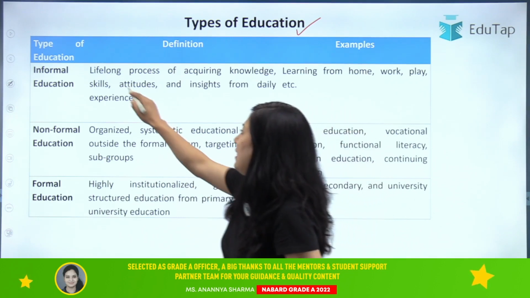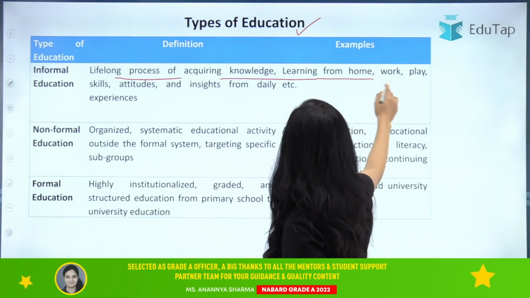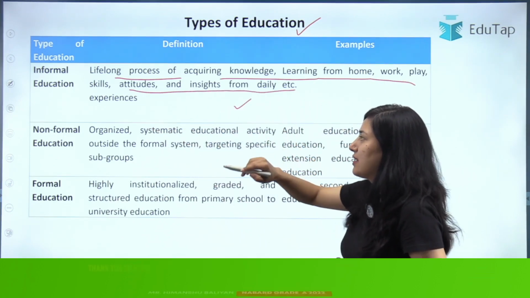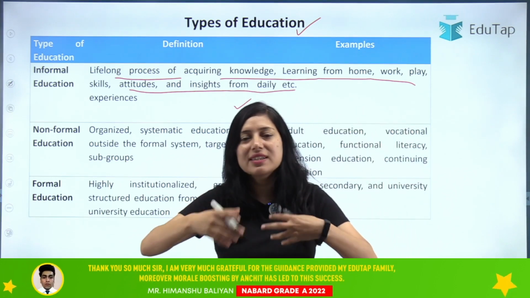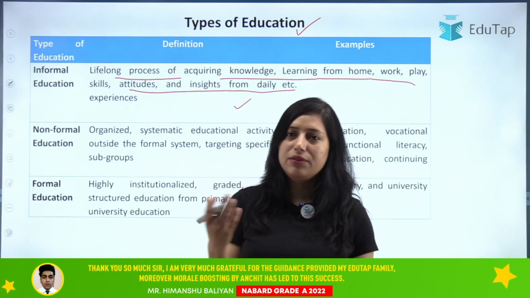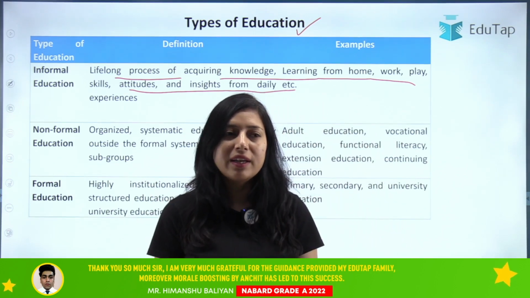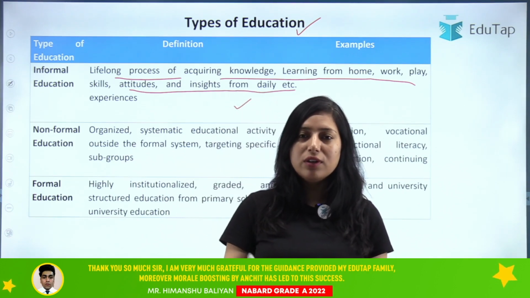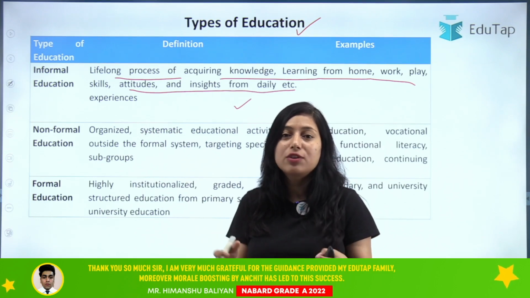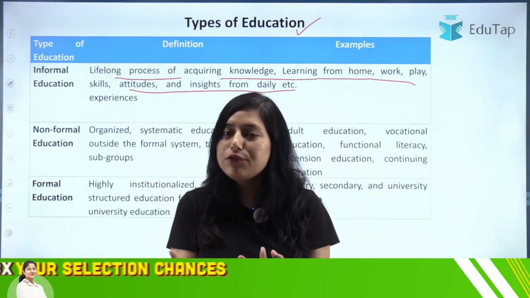So basically it is a lifelong process of acquiring knowledge, learning from home, work, play, skills, attitude, and insight from daily experience, etc. Every day you are learning something, every day you are observing something. If you are someone who is learning how to drive, that comes under your informal education, because you are developing a skill.